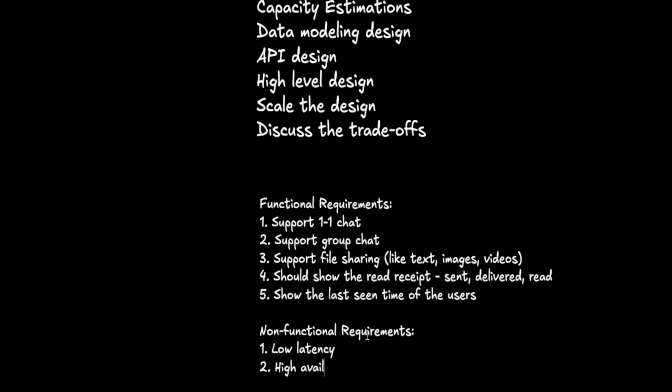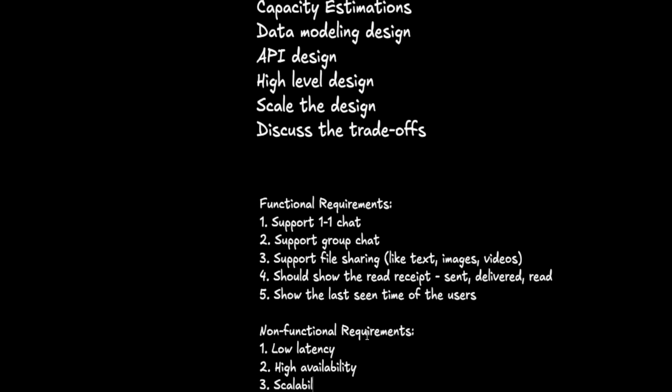Next, high availability. The system should be highly available. The system shouldn't go down in any situation. While you're writing these during your system design interviews, either on a whiteboard or virtually, you need to keep talking to your interviewer. That is more important. Your thought process, how you're thinking about each of the factors that you are bringing into these systems, should be very clear to the interviewer, right?